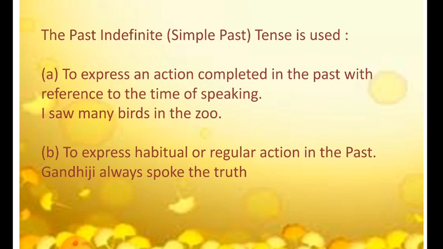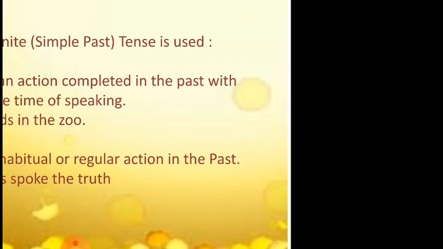Gandhiji always spoke the truth. Now he is not present right now. He is no more. So when we are talking about his habits, we say it in the simple past tense, Gandhiji always spoke the truth.